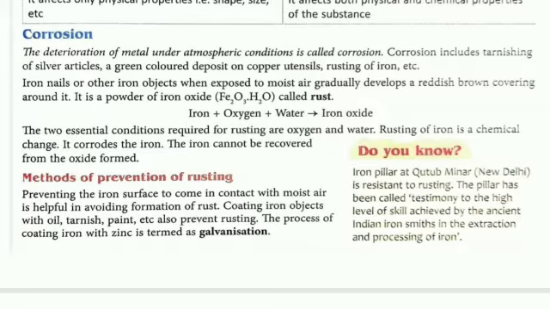Coating iron objects with oil, tarnish, paint, all types of paint, etc. also prevents rusting. Process of coating iron with zinc. If we paint iron product with zinc, then it is called galvanization. It is a paint, but if we paint with zinc, it is called galvanization.